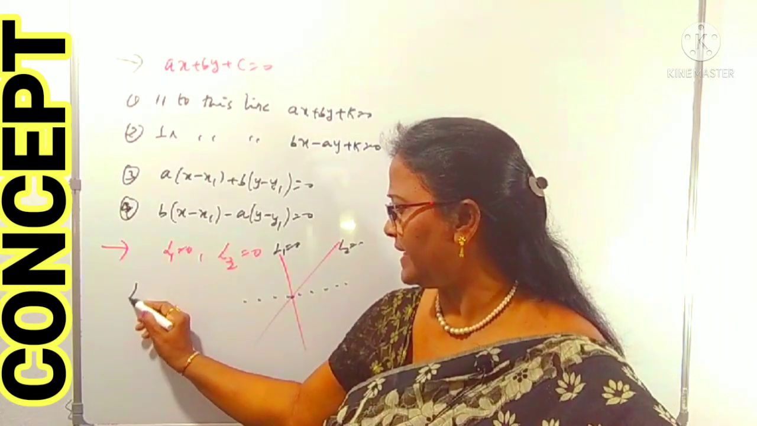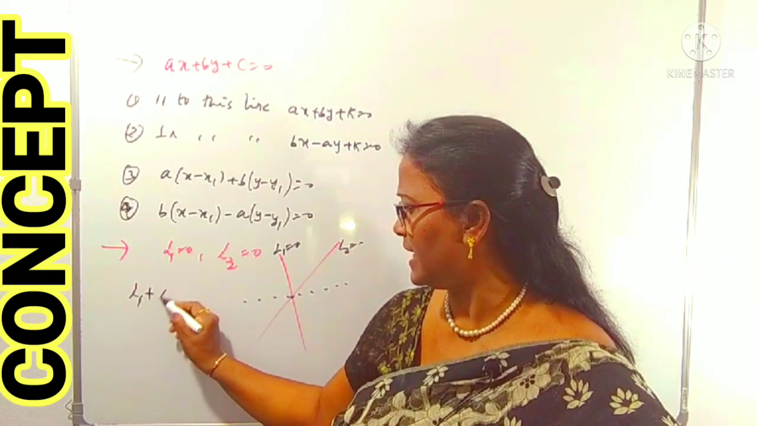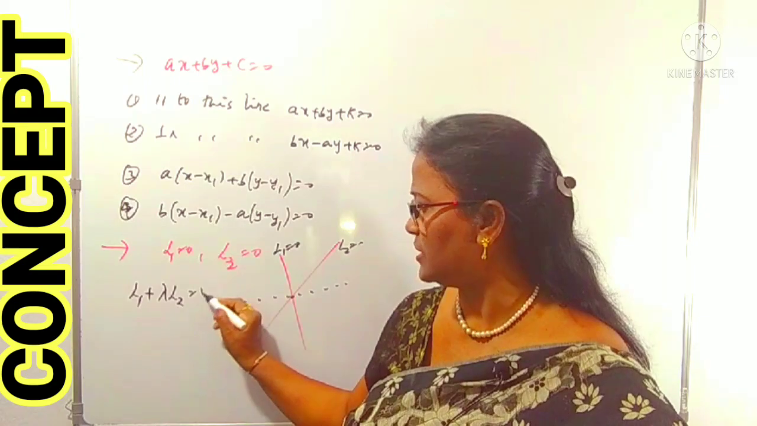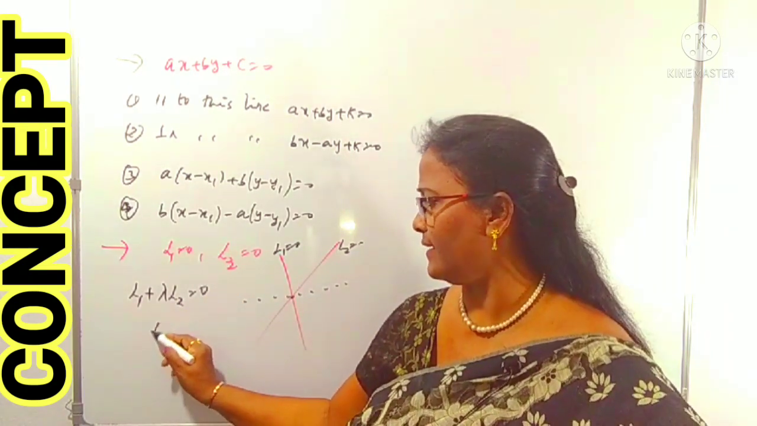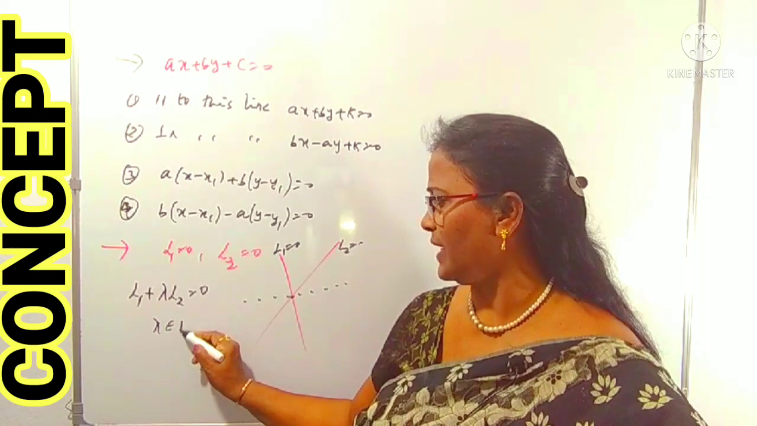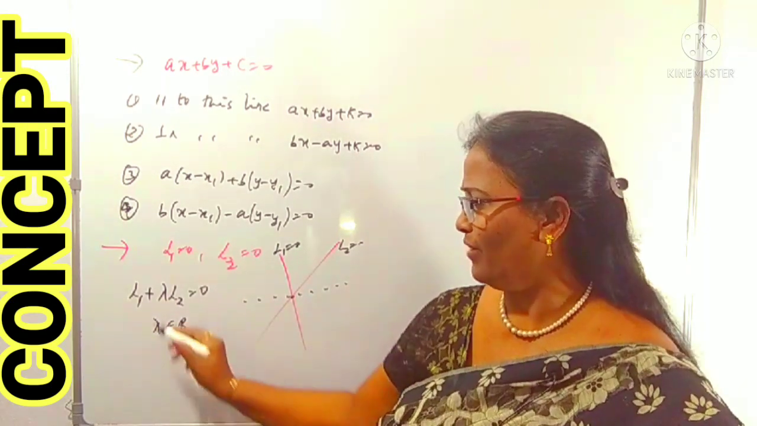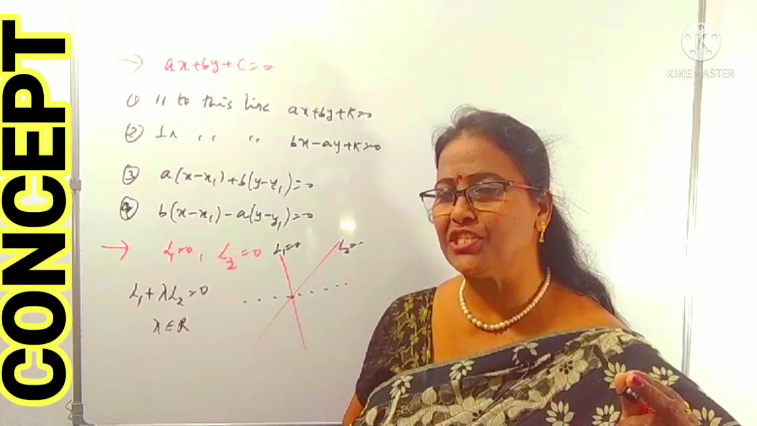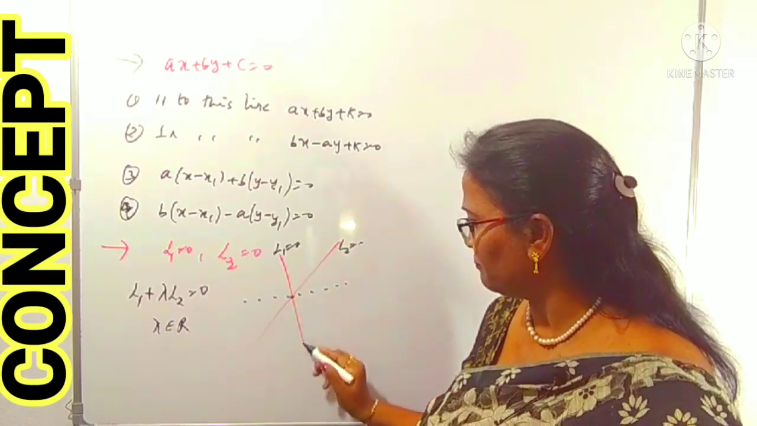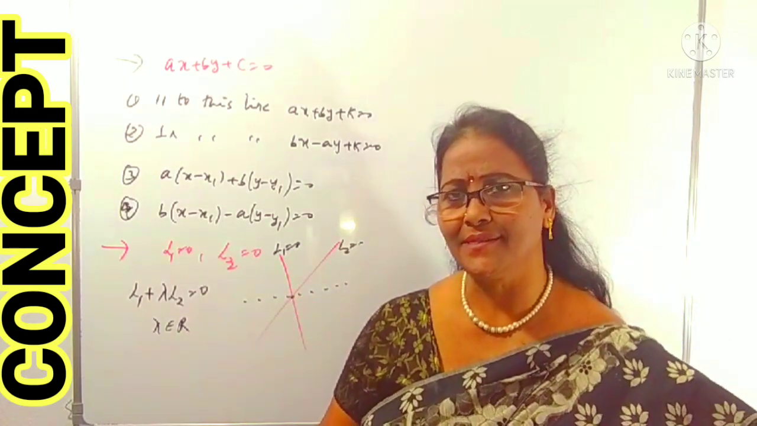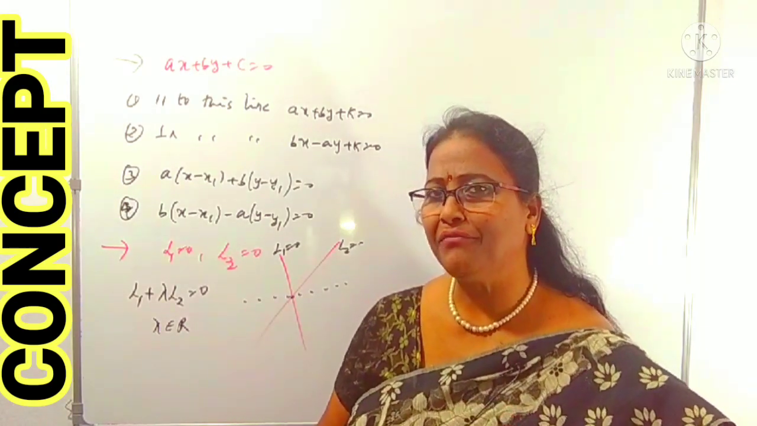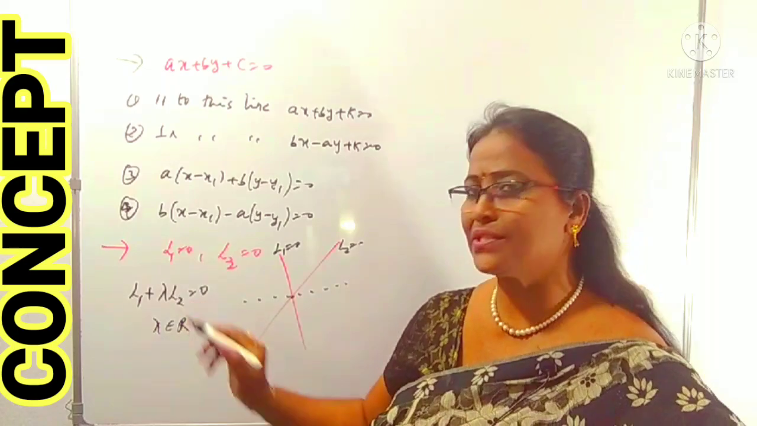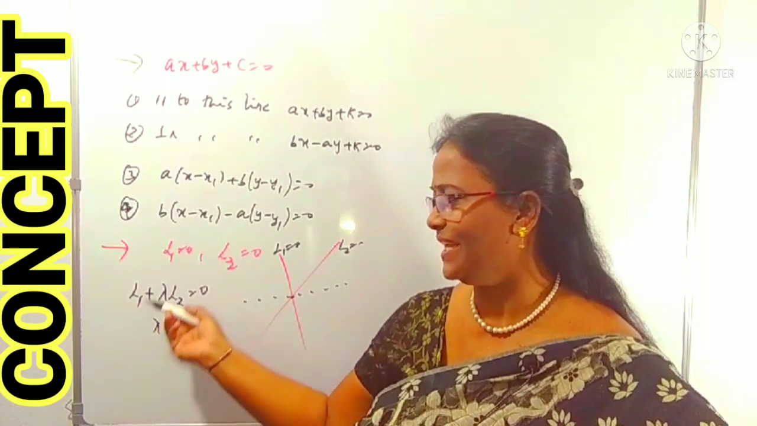Any line passing through the point of intersection of L1 equals 0 and L2 equals 0 can be taken as L1 plus lambda L2 equals 0. In place of lambda we can use any letter; it is called a scalar, and lambda belongs to the real numbers. We use this to find the equation of a line passing through the intersection of 2 lines. To find the lambda value, we may be given different types of conditions. By using those conditions, we can find lambda and then the equation.